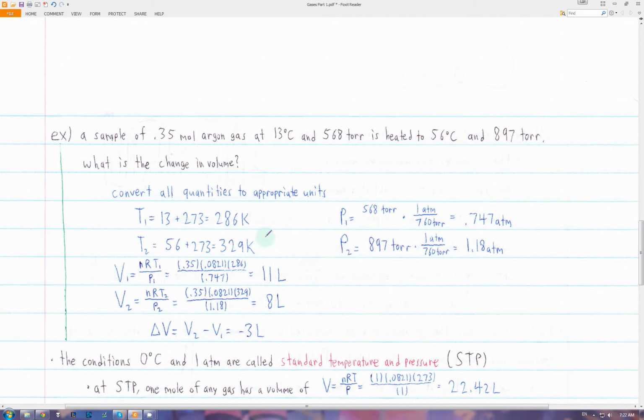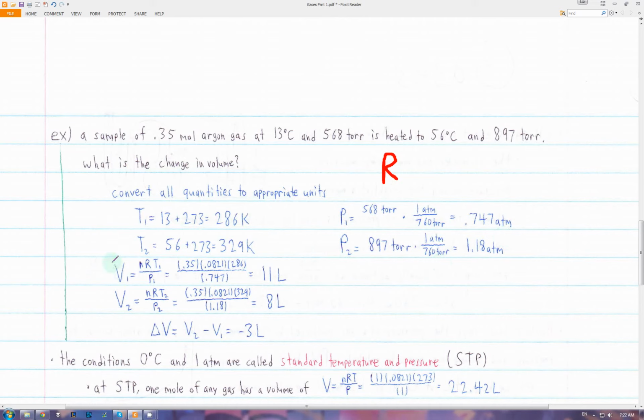Remember, for the ideal gas law, if we want to use that value of R, then the volume needs to be in liters, the pressure needs to be in ATM, the temperature needs to be in Kelvin, and moles are just moles. So we convert the temperatures to Kelvin and the pressures to ATM first, before you do anything.